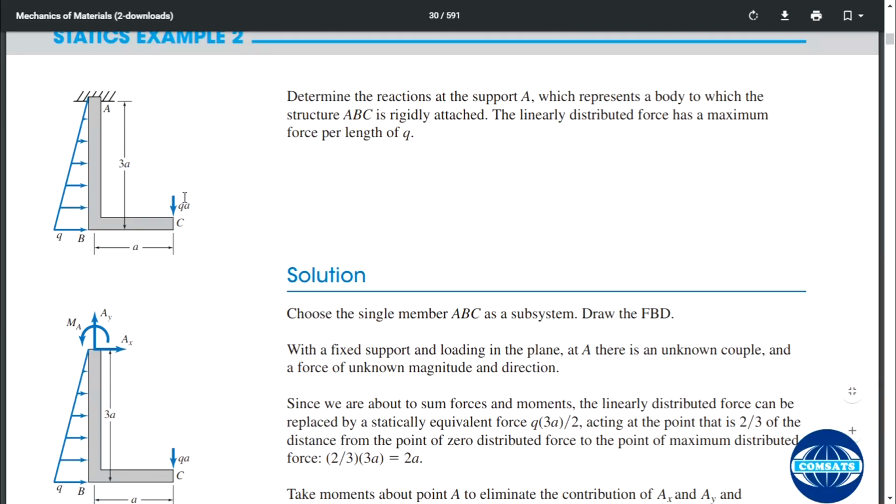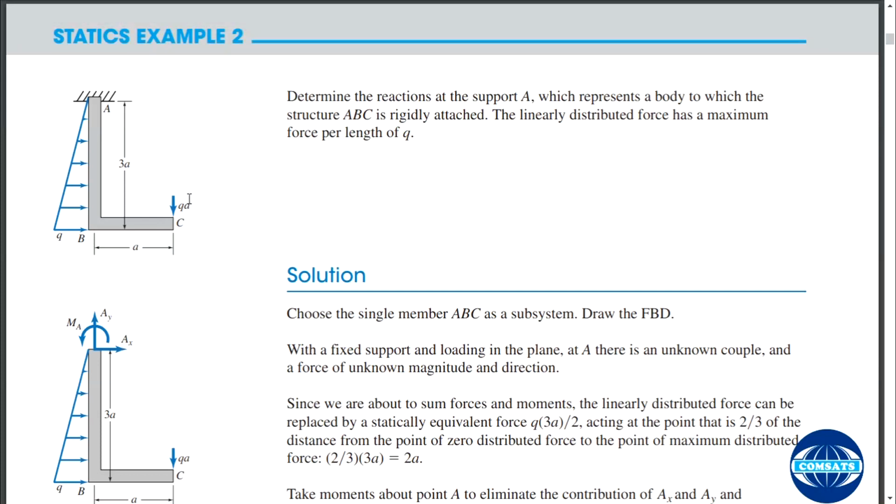So this is the magnitude Q, and this is the linear distribution, and this is the concentrated load QA, and this is length 3A, and this is A. It states that you should find the reaction at support A. You can see that the support is fixed, and there will be 3 reactions, 2 translational restraints and 1 rotational restraint. Restraints or constraints both mean the same.